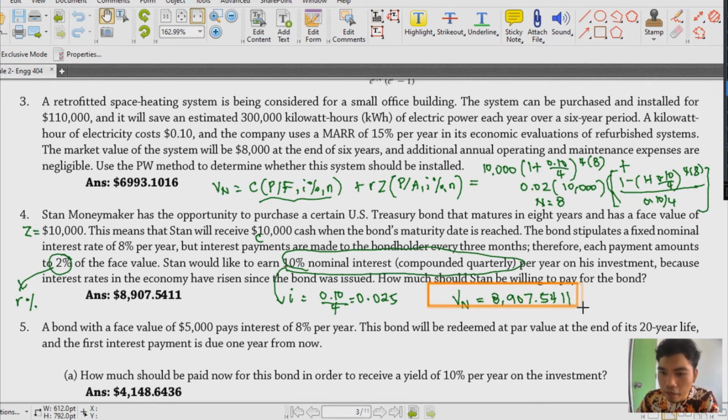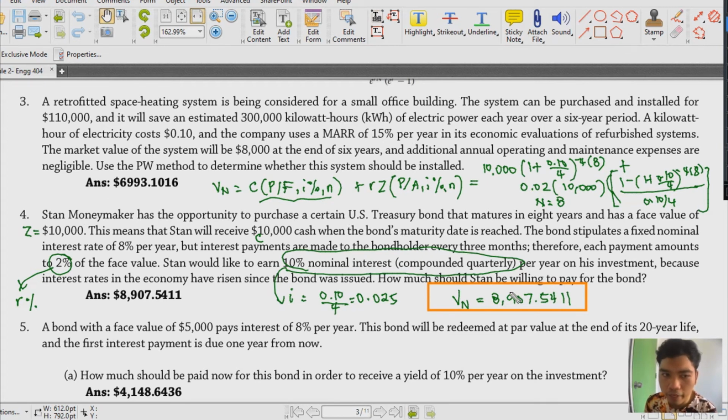And I think I forgot to put a negative. I knew it. So there is a negative there. Okay? So that is our factor. Because if there is no negative, it is future. So present is what we are considering. Okay, so that's it for your number 4.